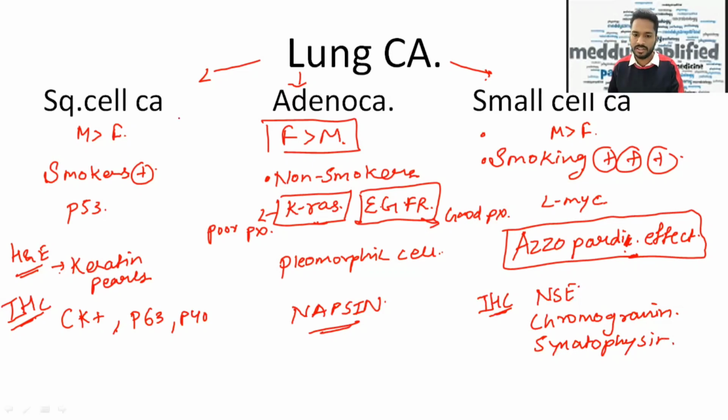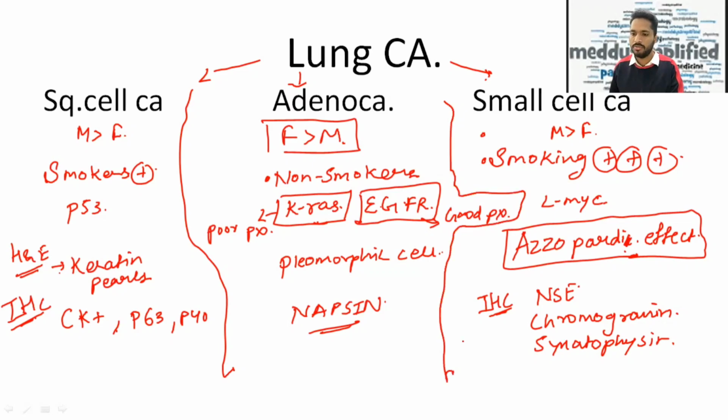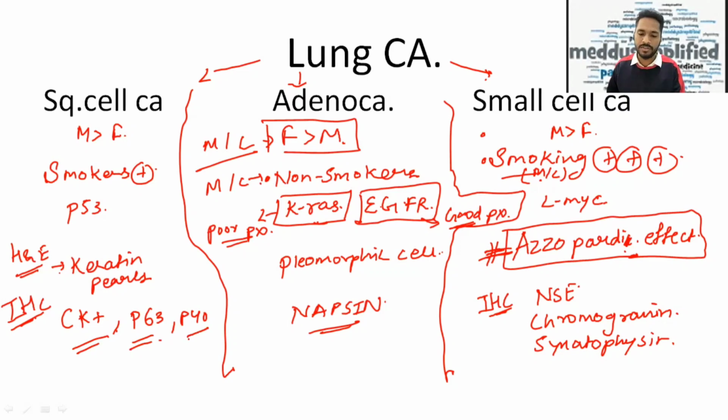Right? So these are some important lines to be remembered about all these three types of cancer, that is adenocarcinoma, squamous cell carcinoma, and small cell carcinoma. Once again, most common in female is adenocarcinoma, most common in non-smoker is adenocarcinoma, most common in smokers is small cell carcinoma. KRAS is showing poor prognosis, EGFR is showing good prognosis. On H&E, we'll see the Azzopardi effect in small cell carcinoma. And about immunohistochemical markers, squamous cell carcinoma is positive for CK plus P63 and P40, whereas adenocarcinoma will show napsin, and the immunohistochemical markers for small cell carcinoma are chromogranin, synaptophysin, and NSE.